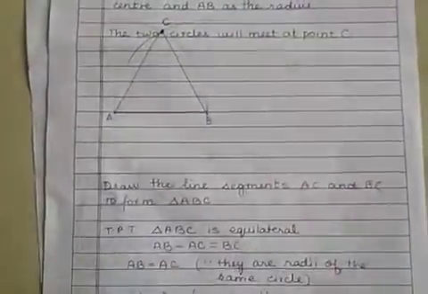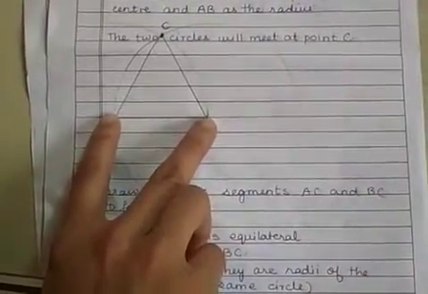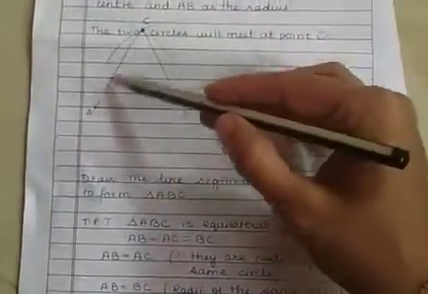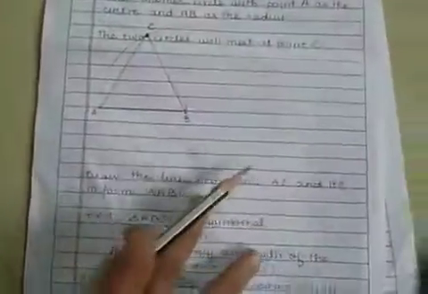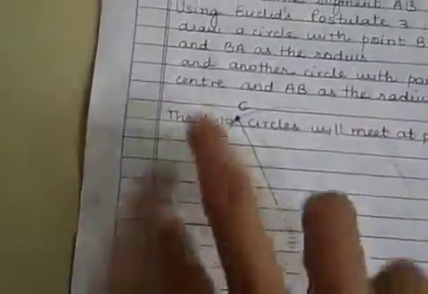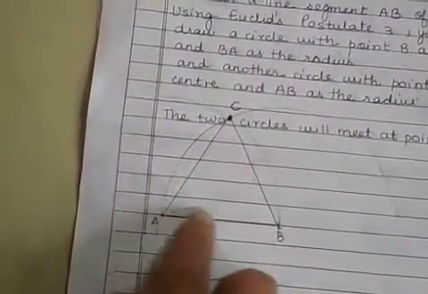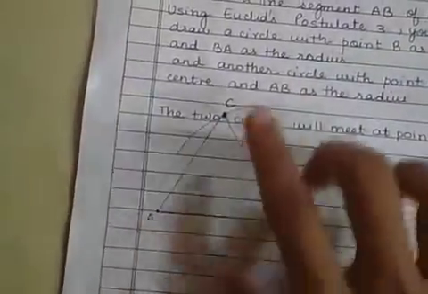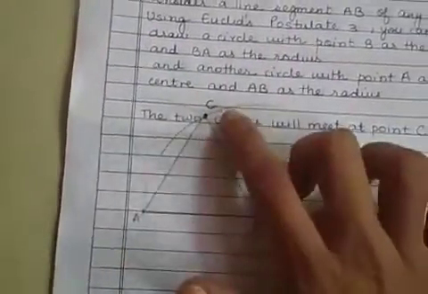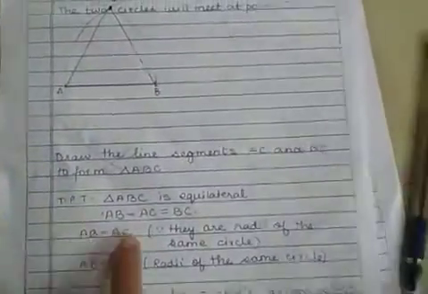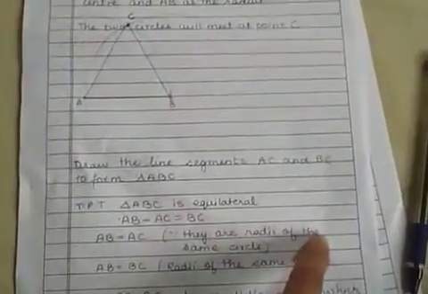Now, what is AB? AB is a radius of the circle, correct? What about AC? AC is also a radius of the circle. If you see here clearly, one circle is this, which I have drawn. Then AB is a radius of the circle and AC is also a radius of the circle, right? Now don't look at BC, just look at AB and AC. Both are radii of this circle, so they have to be equal. So AB is equal to AC since they are radii of the same circle.